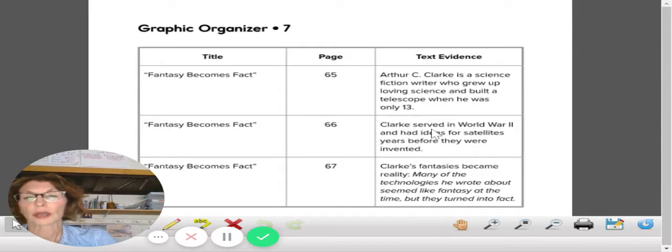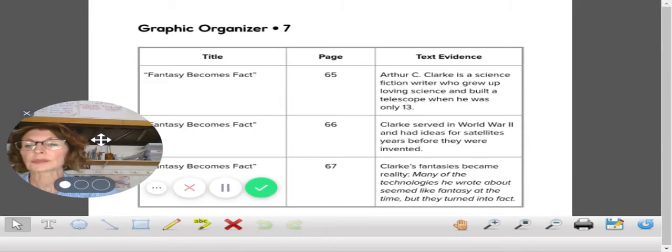Evan goes on to talk about Clark serving in World War II and how he had ideas for satellites even years before they were invented. Again, Clark is using his creativity, and he's inspired, and he's thinking of these wonderful ideas for satellites years before they were even invented. Evan also makes note about how Clark's fantasies became reality. Clark, again, using his creativity, was inspired to go on and think of all these great technologies.